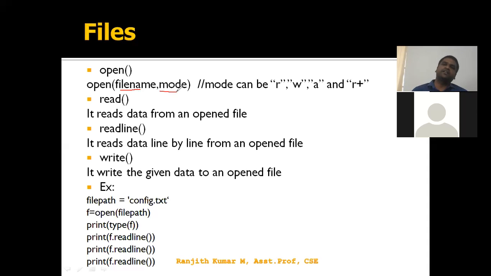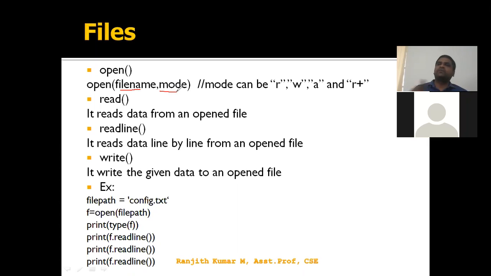If I want to read some content from the file, we have two functions. One is read, another one is readline. Read is a function that can read the entire content of a file at a time. We have another provision: we can read a number of bytes also. read(5): it is going to read only 5 characters from the file. read(50): it reads only 50 characters from the file. If I'm using only read(), the entire content of the file will be read in a single read operation.